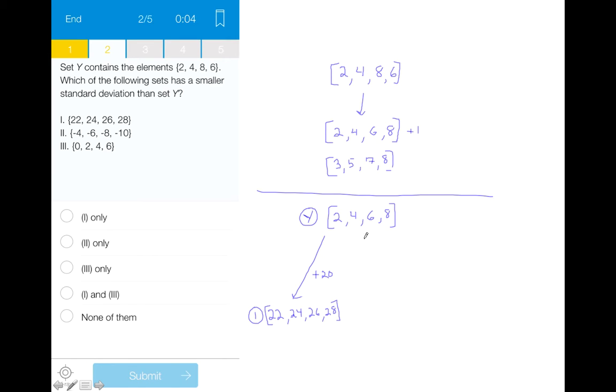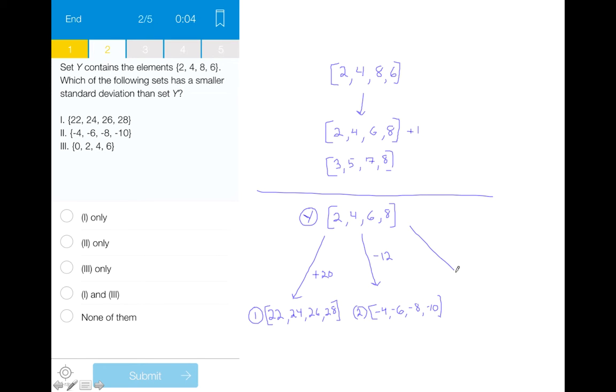same standard deviation. Moving on to set 2, we have the numbers in the set that are -4, -6, -8, and -10. And all we did to get from set Y to set 2 was subtract 12 from each number in the original set. Therefore, similar to set 1, we should have the exact same standard deviation even though our mean is different, and it doesn't matter that they are negative numbers either.